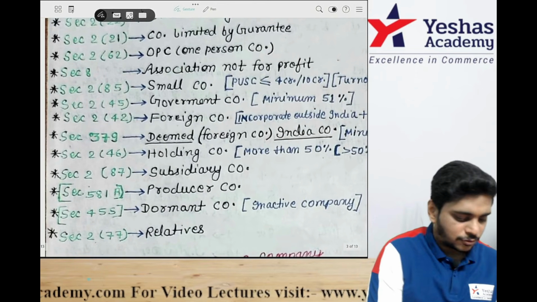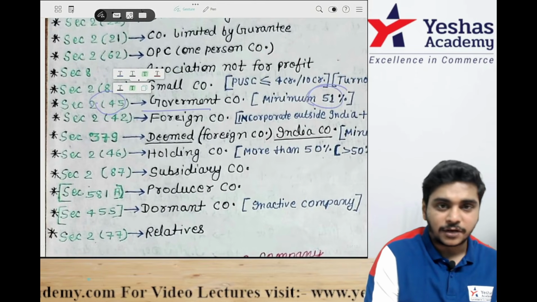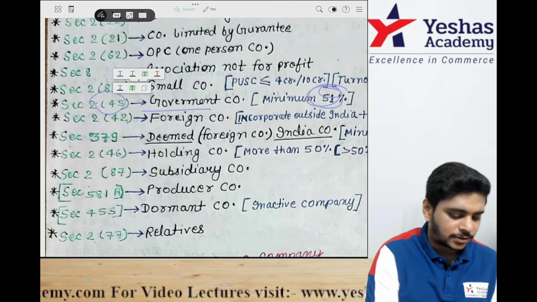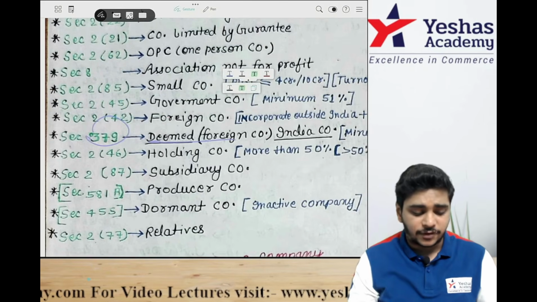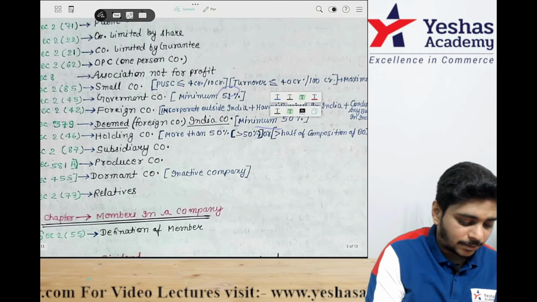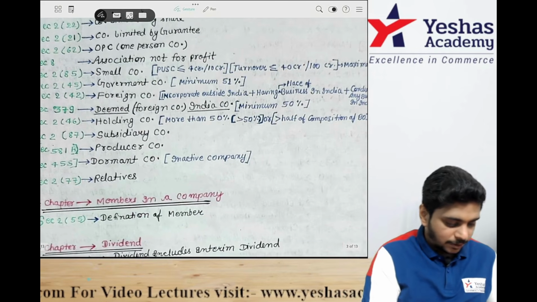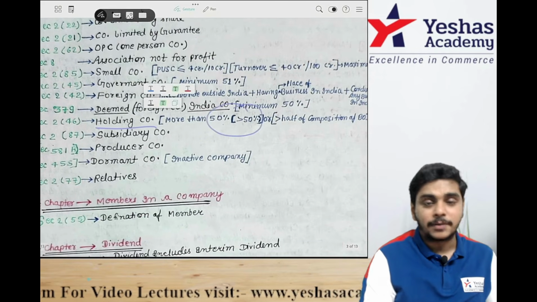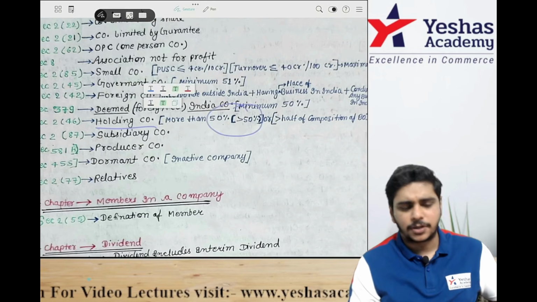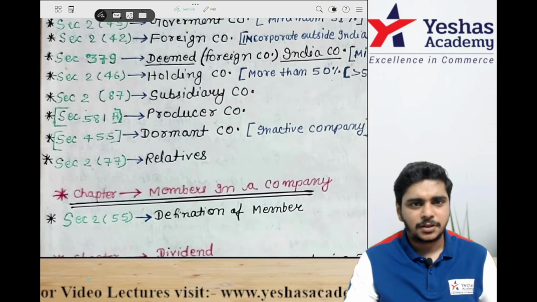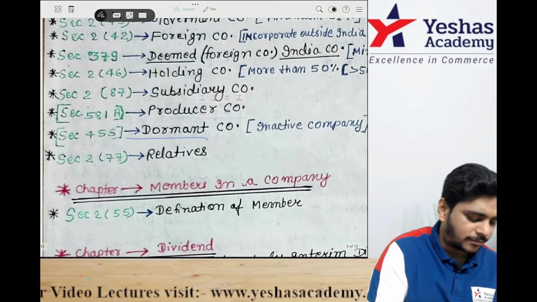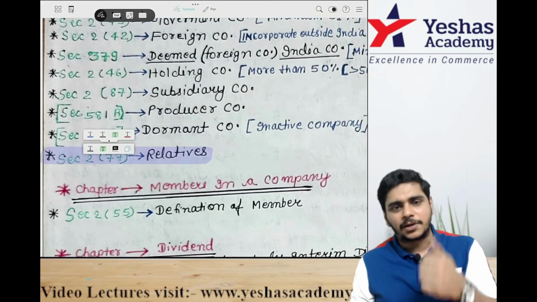Then 2(45) is government company, where you have to check minimum 51%. 2(42) is a foreign company. 379 is deemed Indian company, where you have to check minimum 50%. Government company is 51%, here it is 50%. Then 2(46) is holding company, where we talk about more than 50%, or if it controls more than half of the board of directors. 2(87) is subsidiary company. Then 2(20) is dormant company, and 2(77) is relative. That's the first chapter, preliminary.